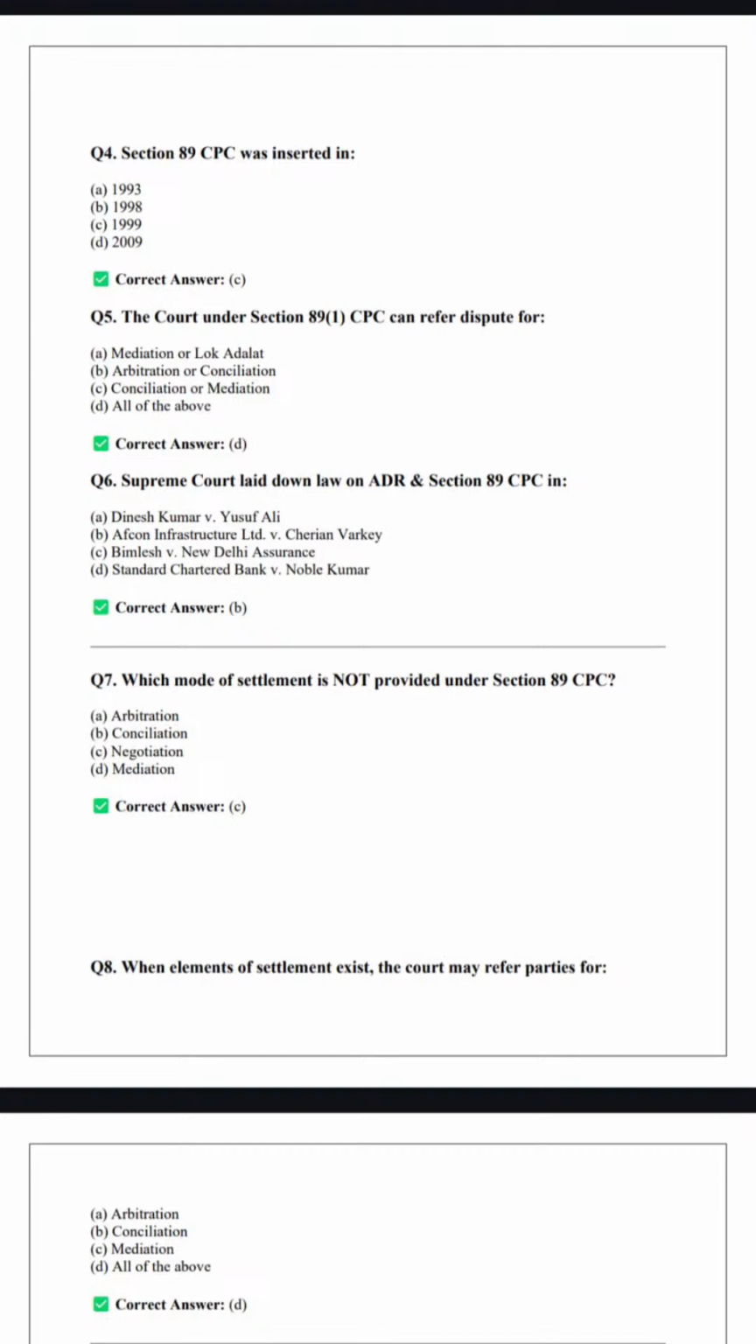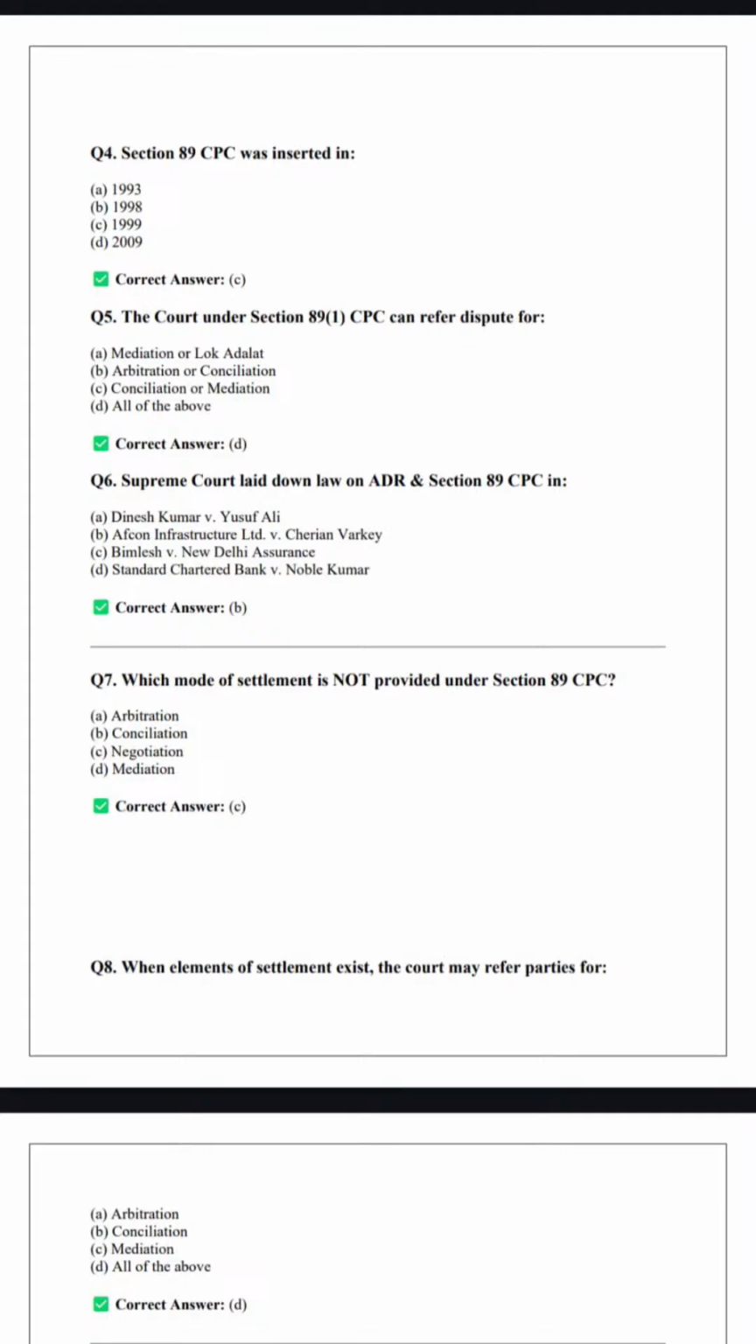Which mode of settlement is not provided under Section 89 CPC? Arbitration is provided, conciliation is provided, negotiation is not provided, mediation is provided. So the correct option is option C. Okay? Let's move ahead.